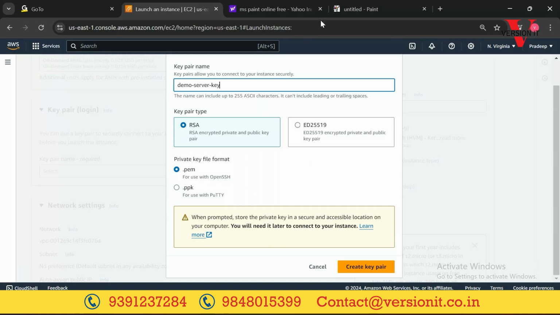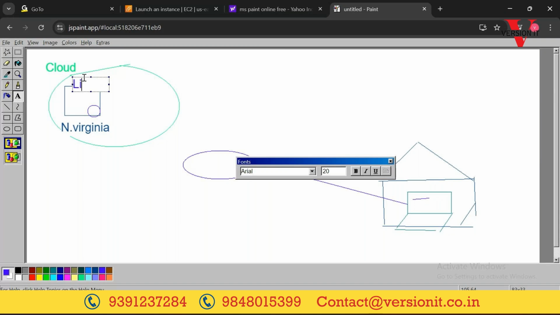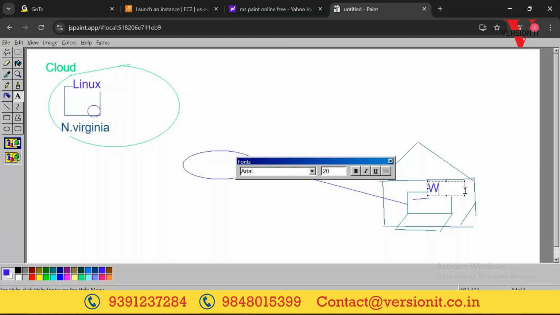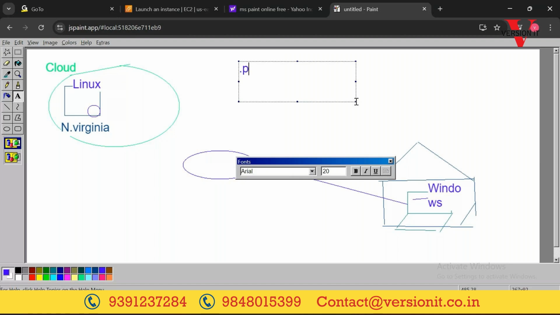For that, see what we are launching, sir. We are launching a Linux operating system, yes or no? Even though it is Amazon Linux, it comes under Linux, right? What we have on our desktop is Windows. What is my operating system? Windows, right? If you have a Windows machine and you want to connect to a Linux machine, we should use the .ppk extension.